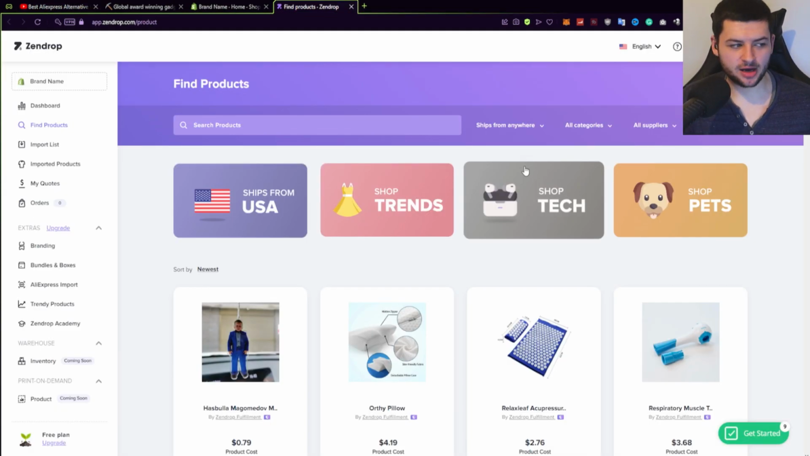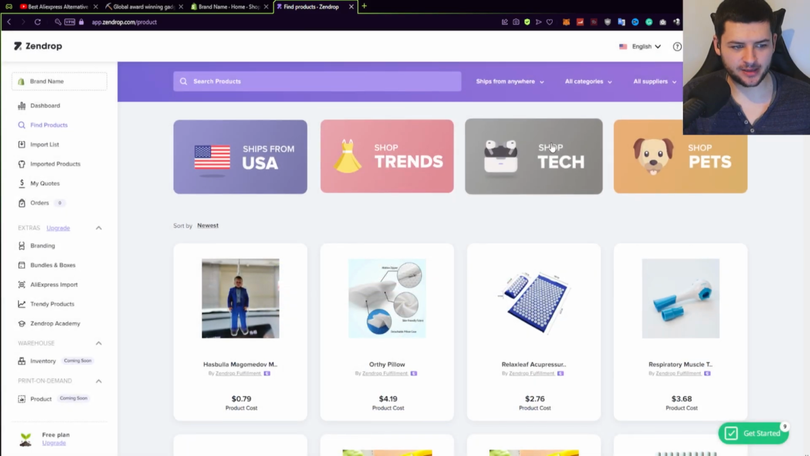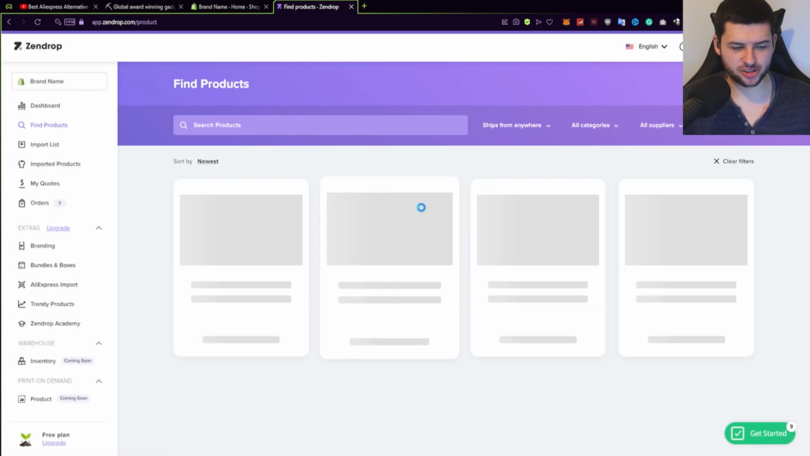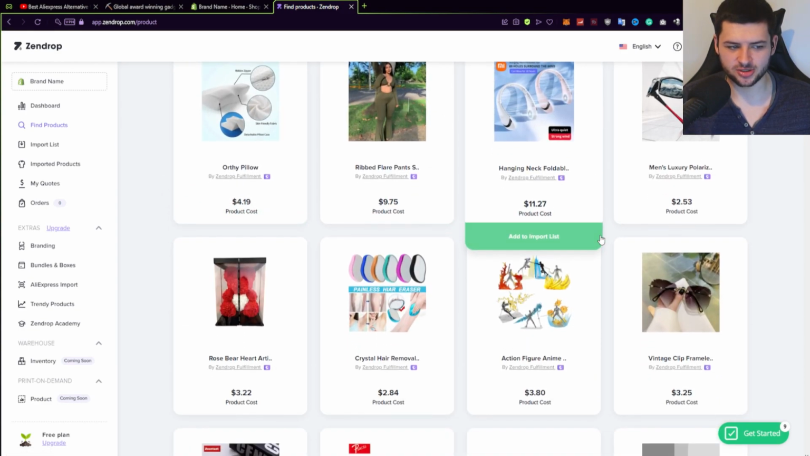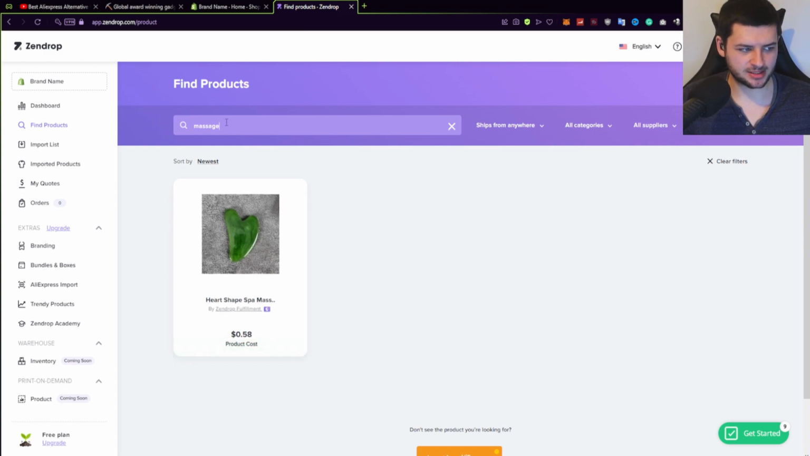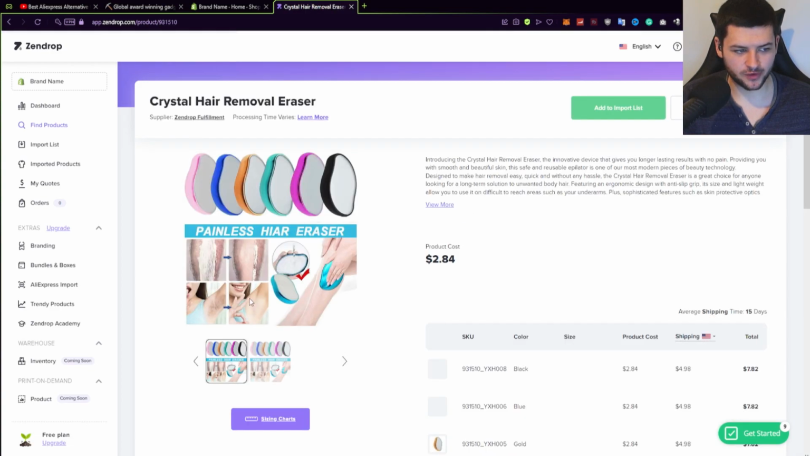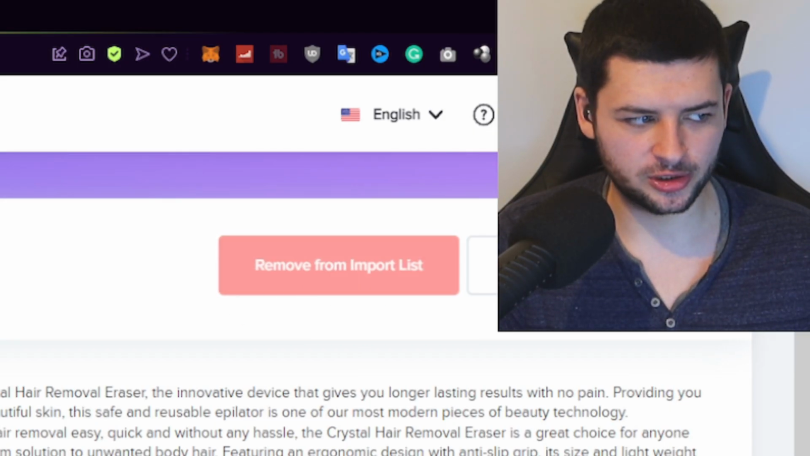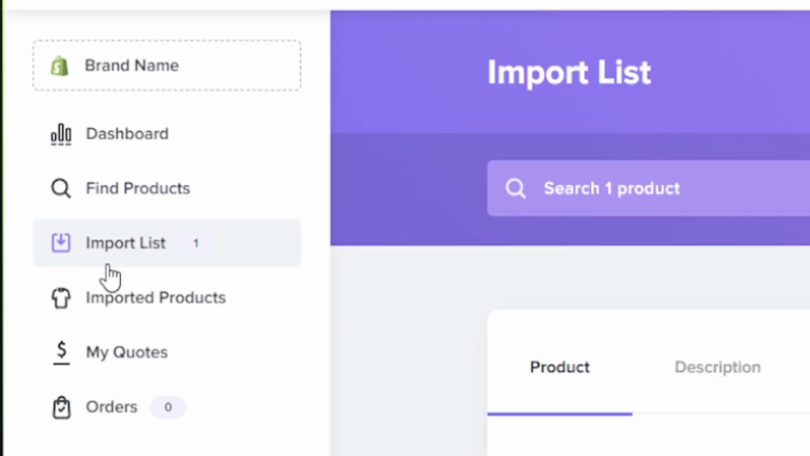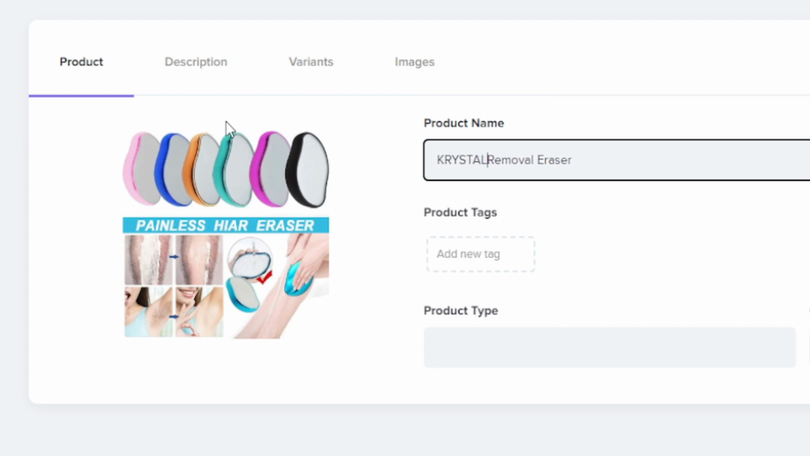Now after you've created an account, what you want to do is press find products on the left hand side, and you can find products to source for our store. You can also press shop trends and it'll come up with trendy products as well. Now popular niches of products are things like massages, so you could type in massages, you could type in hair removal, and what I'm going to go ahead and do is import this product over here, this crystal hair remover. So you want to press add product to import list, and then on the left go to import list. On import list we can change the product name, so I'm going to call my brand Crystal.